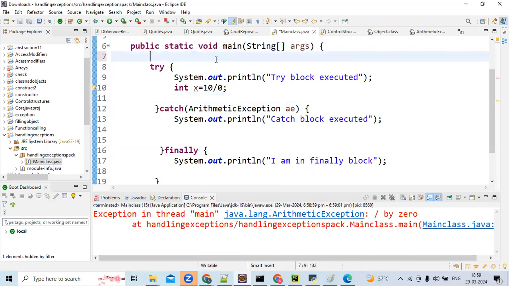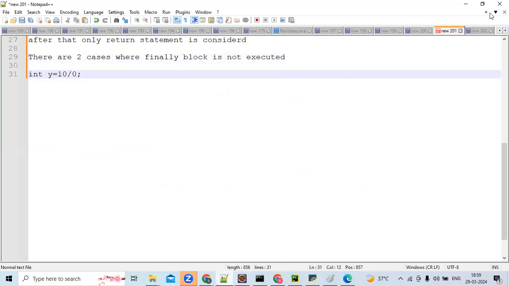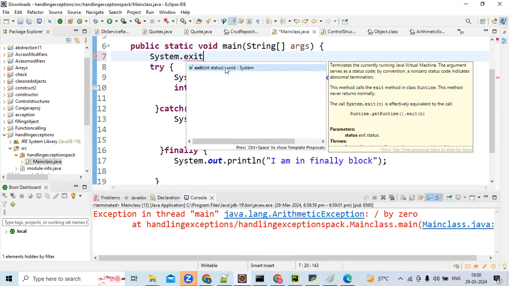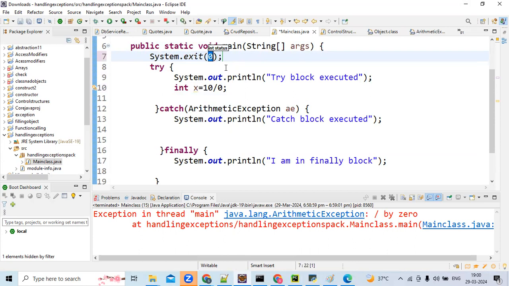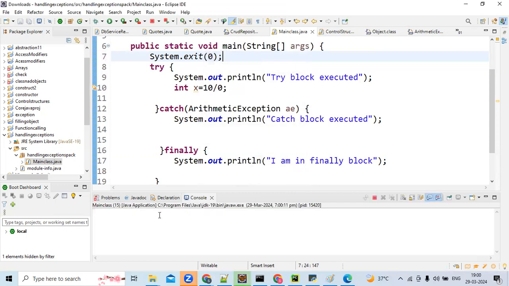And case two, System.exit. There it will exit. This function exit will do abnormal termination. So when we don't want the finally block to execute, we can use this, if you want to stop the program abruptly.